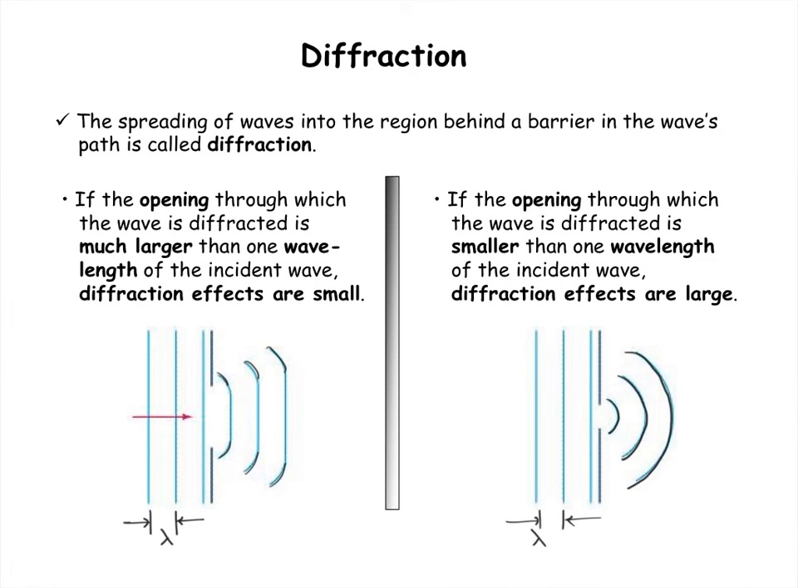So if the opening size is much bigger than the wavelength, you get a very small amount of diffraction. If the opening size is on the order of the wavelength, or maybe even smaller, you get pronounced diffraction, lots of diffraction. Check out the attached video to see diffraction being simulated in a ripple tank.